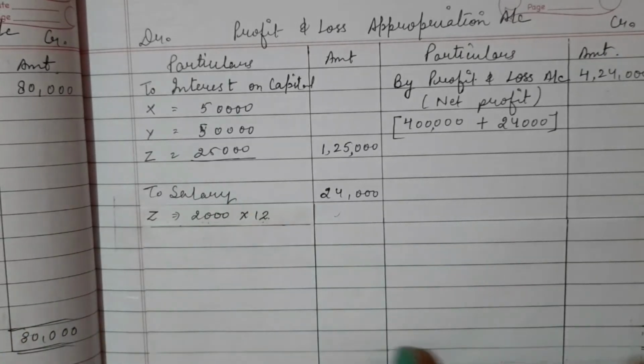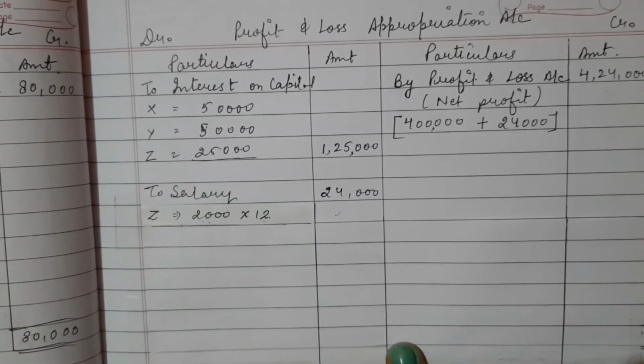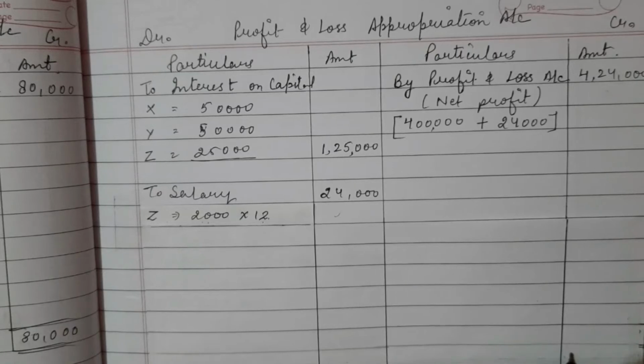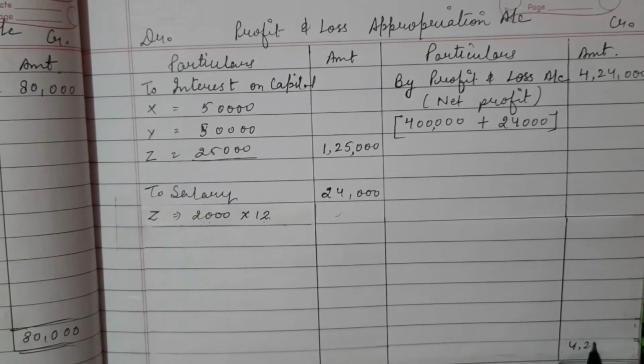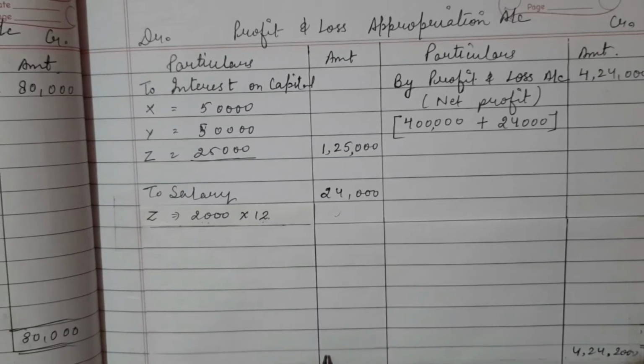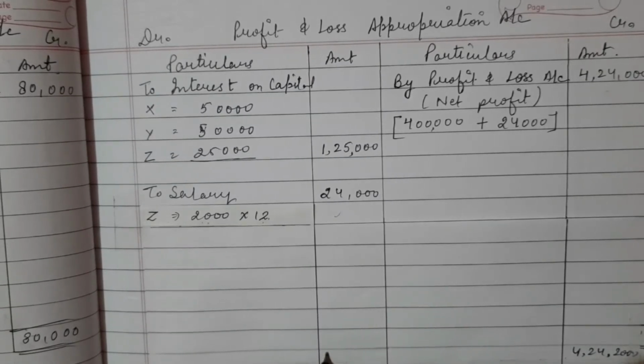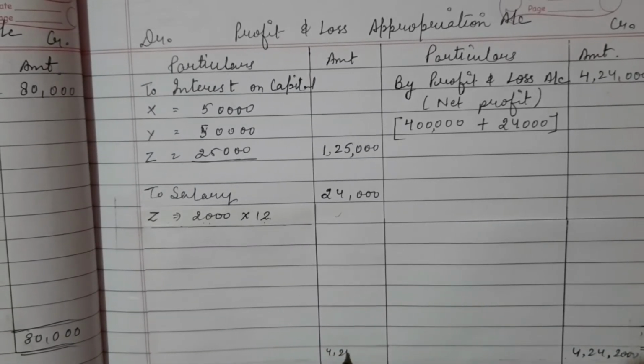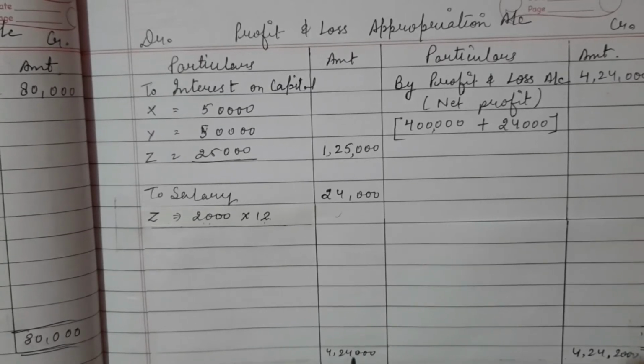Now we will balance both of the sides, and now we will calculate the divisible profit. So after balancing both of the sides, it is 4,24,000, and here it is also 4,24,000.